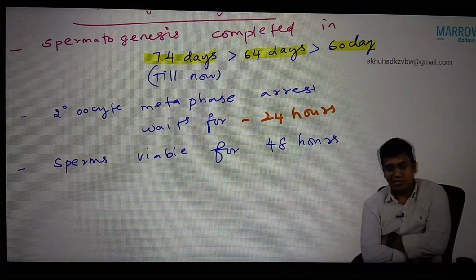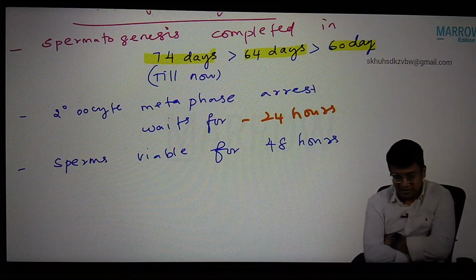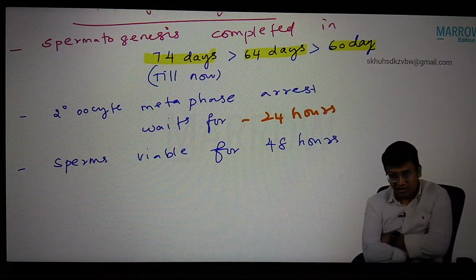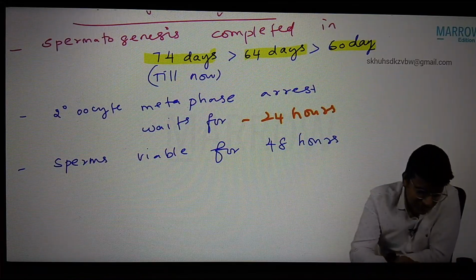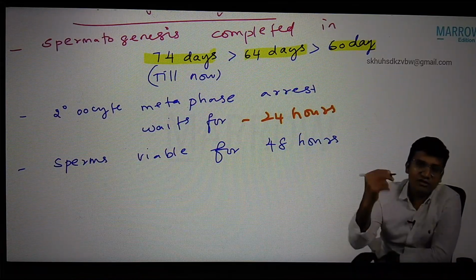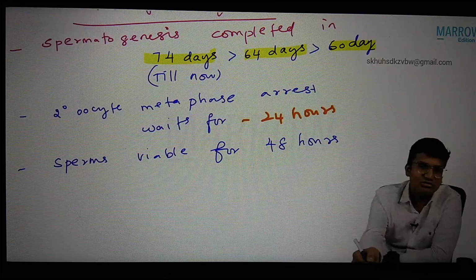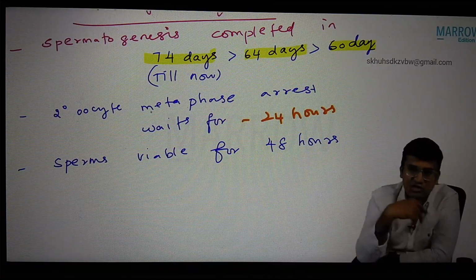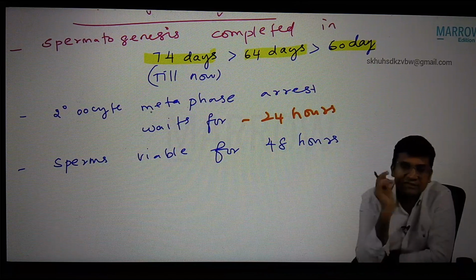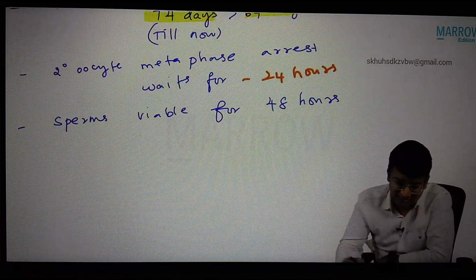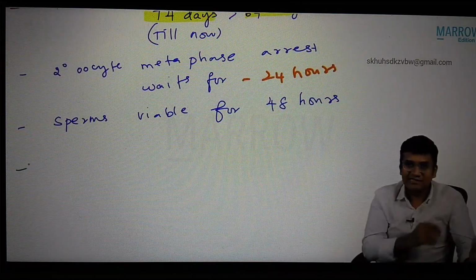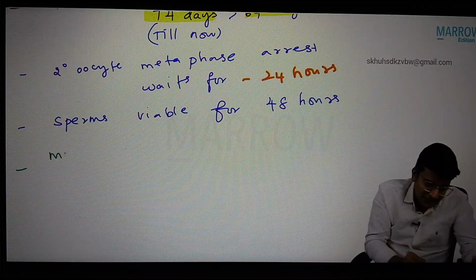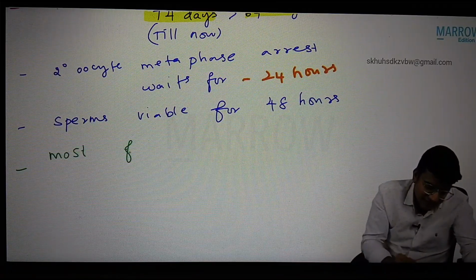So sperms are viable for 48 hours. Secondary oocyte, the metaphase arrest, waits only for 24 hours. So I told you the Graafian follicle ruptures and releases the secondary oocyte in the metaphase arrest. Yes or no? Yes. That process is called ovulation. So now by these two data, we can write the most fertile period.